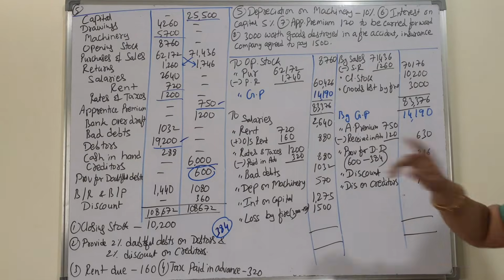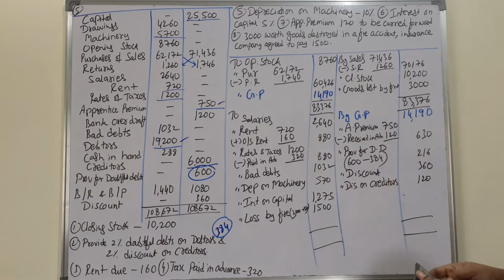Calculation, if you see, approximately the credit side is more. Credit side means we'll total up: this 14,190 plus 630 plus 216 plus 360 plus 120. It's coming to 15,516.